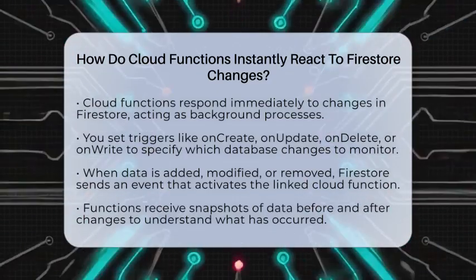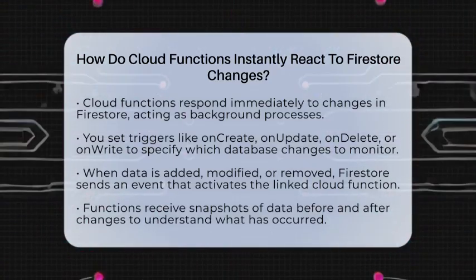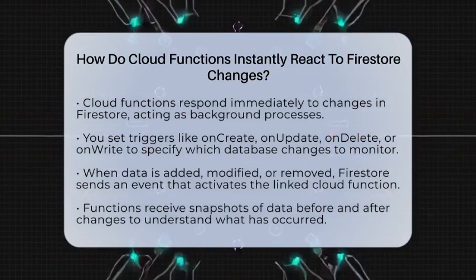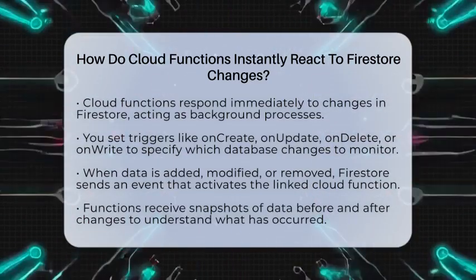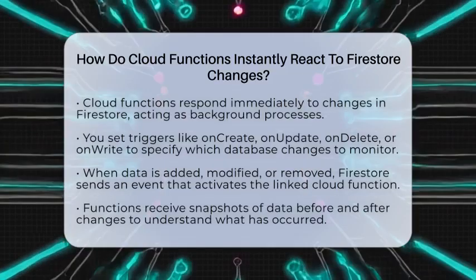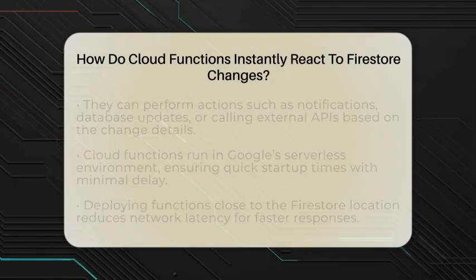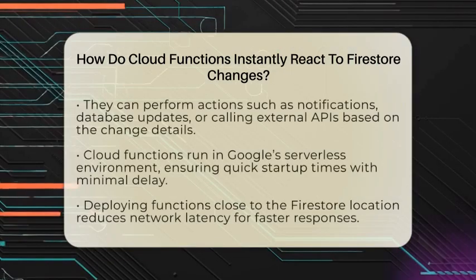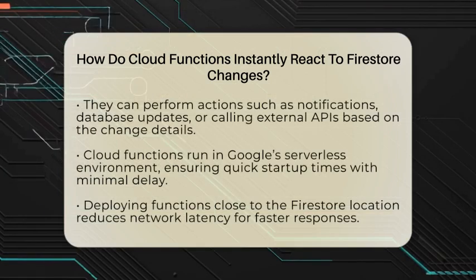Here's how it works. First, you tell your cloud functions what to watch for. You set triggers like on create, on update, on delete, or on write, and specify the exact document paths or collections you care about. When someone adds, edits, or deletes a document in Firestore, the backend sends out an event. This event then activates the cloud function you link to that specific change. It's like a switch flipping the moment the data changes.